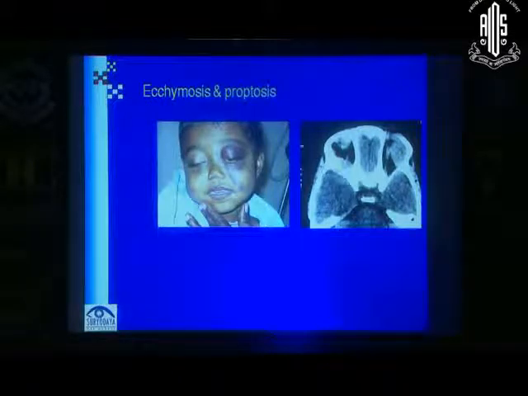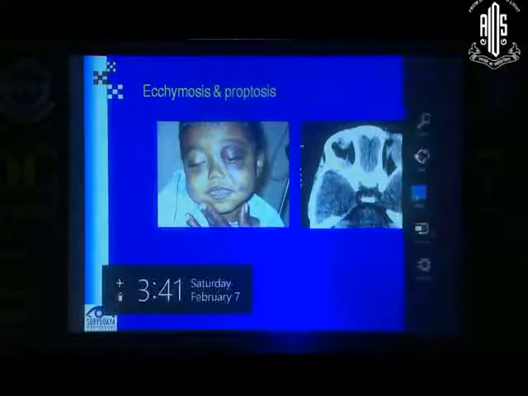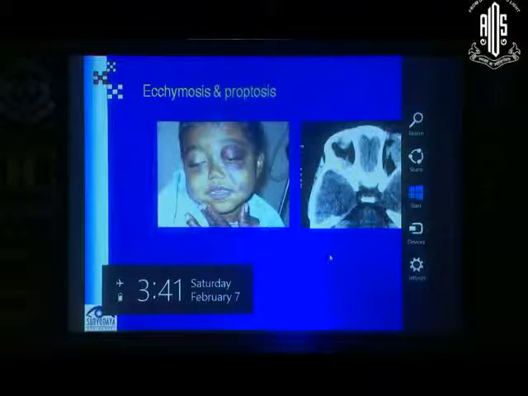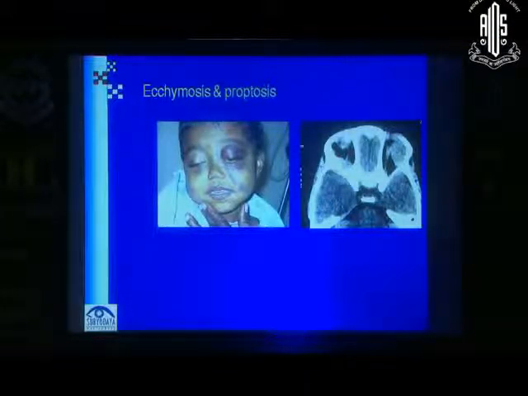Another child, she is 3 years old, came with ecchymosis and proptosis. The proptosis was on the left side, and you see all the subcutaneous hemorrhage right across the lids as well as the face. She also has hemorrhage on the other side. And this is what a CT scan showed. She has orbital mass here. She's got an orbital mass on the other side as well, which extends on either side of the greater wing of the sphenoid, including the temporal fossa.